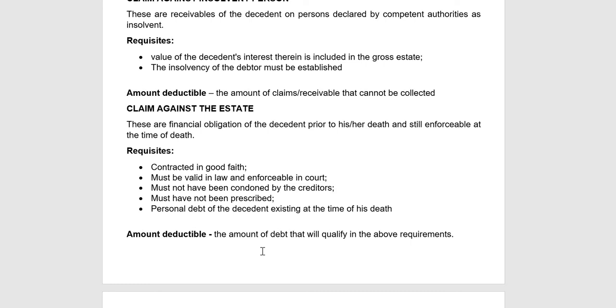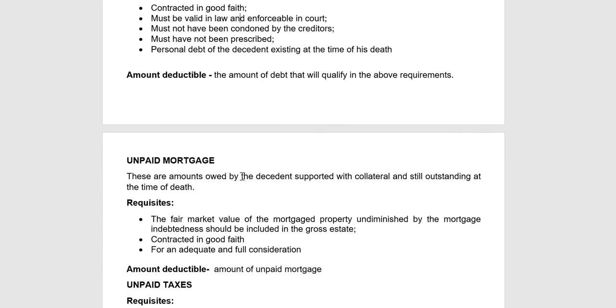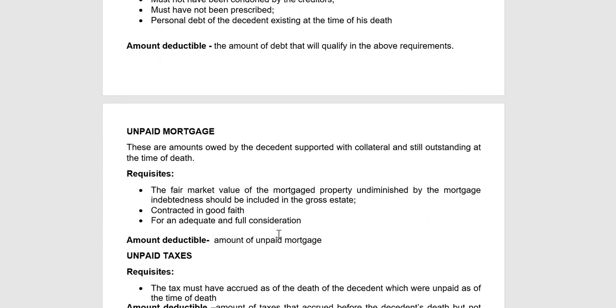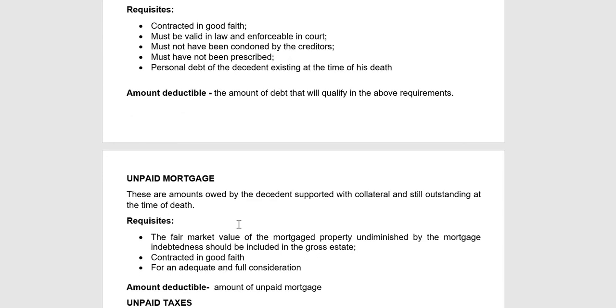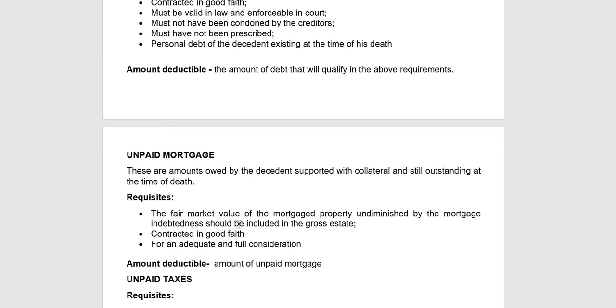Okay? Yan siya. Next would be the unpaid mortgage. So, these are amounts owed by the decedent supported with collateral and still outstanding at the time of death. So, lahi si claim against the estate, lahi pa rin sa unpaid mortgage. Although, si unpaid mortgage are also liability, no? But, si unpaid mortgage, kumbaga, kung nag-loan ka, naa mo collateral, ang mga titulo sa real properties, yung mortgage, yung real properties, no?